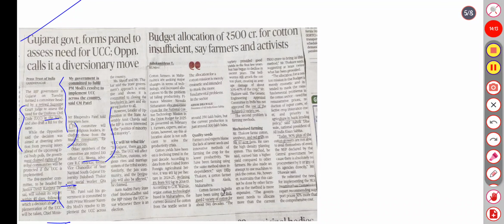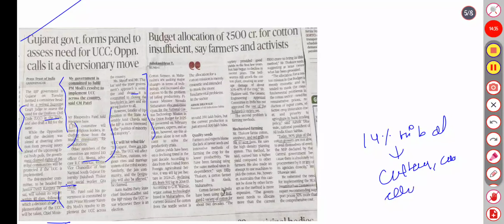Here Mr. Shroff and Mr. Thakar said the government approach is insensitive and that the committee for closing the loopholes in the UCC will hit tribal life. There are 14% tribals, 40% tribals in some areas, and the UCC will affect the culture, customs, religious rights and marriage system of tribal society. Aam Aadmi Party state leader Isudan Gadhvi said the BJP raises the UCC whenever there is an election. So the budget allocation is 500 crore for cotton.